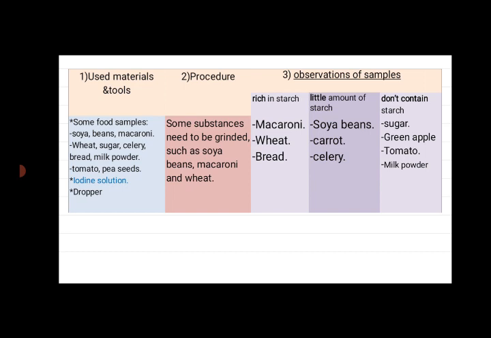The substances which contain a little amount of starch, such as soya beans, carrot, and celery, will give a faint blue color of iodine, and the substances that don't contain starches, such as sugar, green apple, tomato, and milk powder, will give negative results.